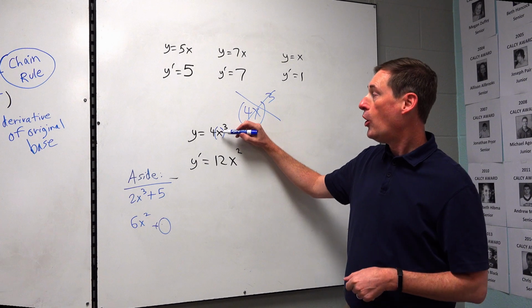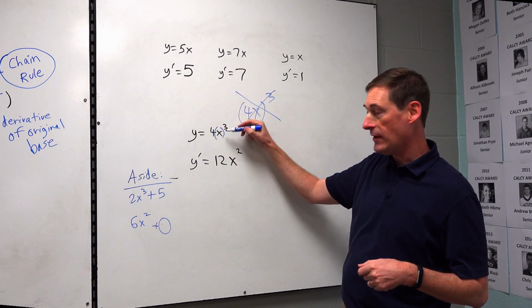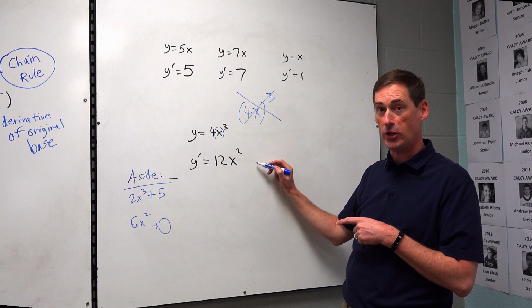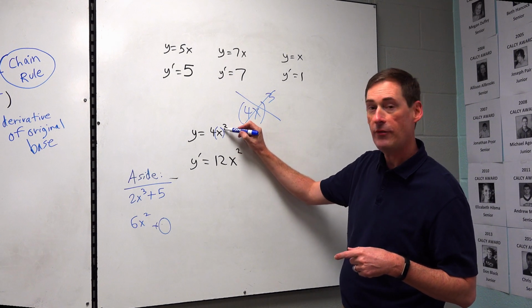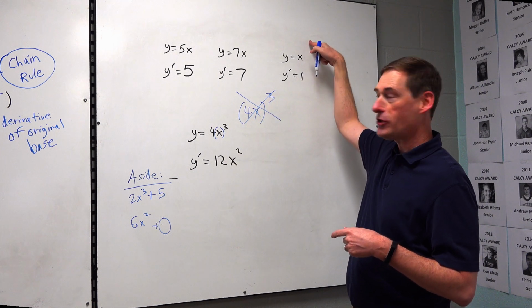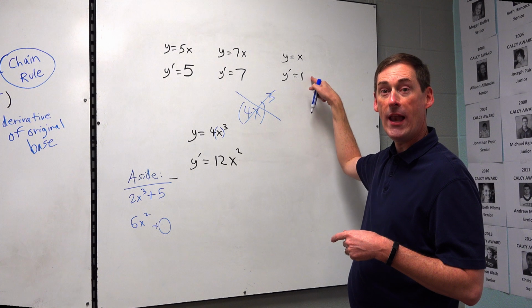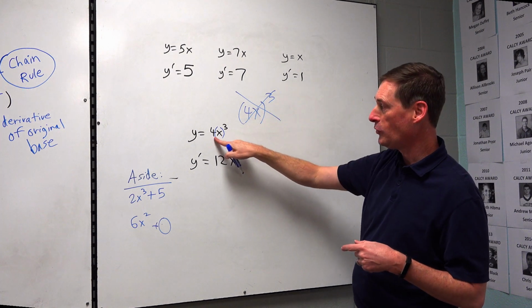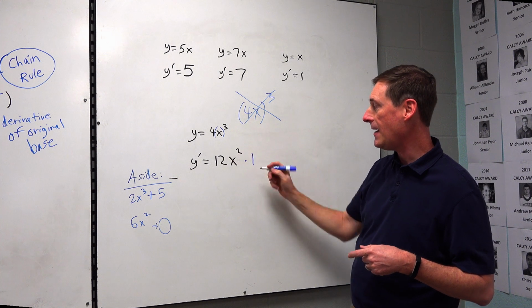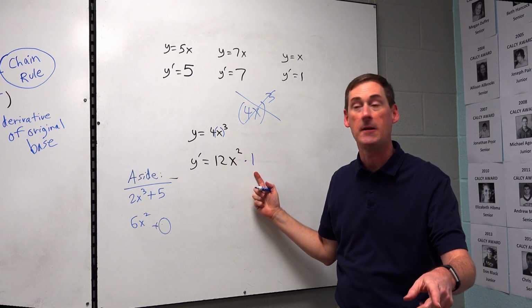X. The chain rule says take the derivative of the original base and stick it at the end by multiplication. What is the derivative of x? Remember our review? Derivative of x is 1. So the chain rule, or derivative of the original base, is times 1. That's why we didn't put it.